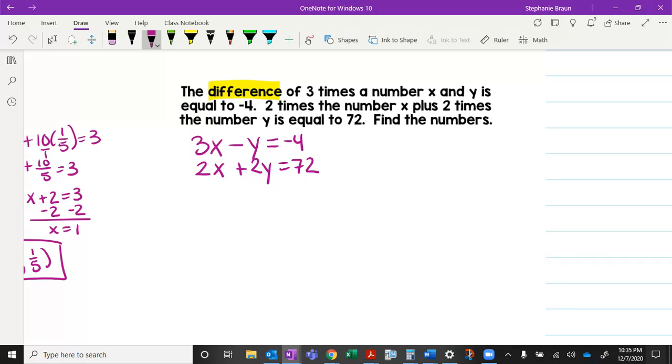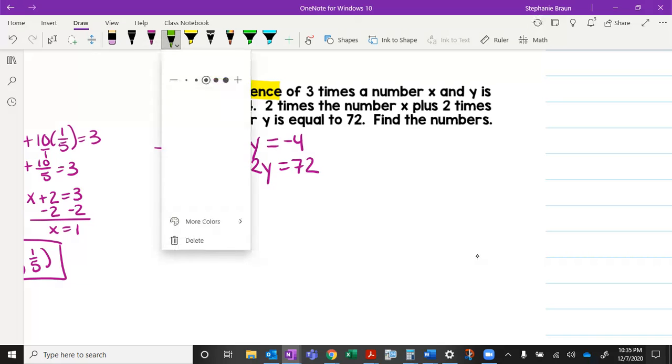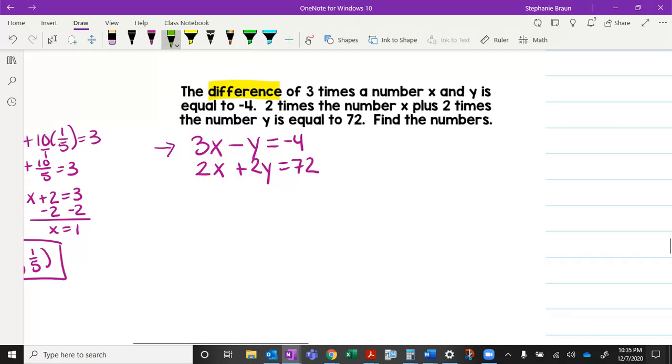So I think it looks easier to take this top equation and multiply it so that I have the same or opposite number of y's. In that case, that means I'm going to multiply it by 2.